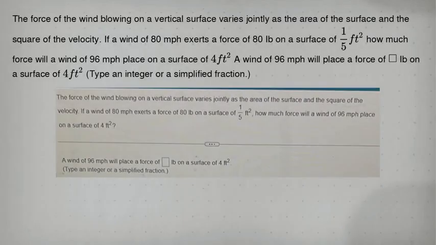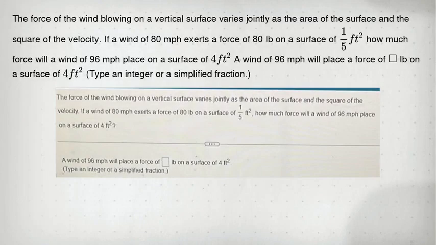The force of the wind blowing on a vertical surface varies jointly as the area of the surface and the square of the velocity. If a wind of 80 miles per hour exerts a force of 80 pounds on a surface of 1/5 square foot, how much force will a wind of 96 miles per hour place on a surface of 4 square feet? A wind of 96 miles per hour will place a force of blank pounds on a surface of 4 square feet. Type an integer or a simplified fraction.